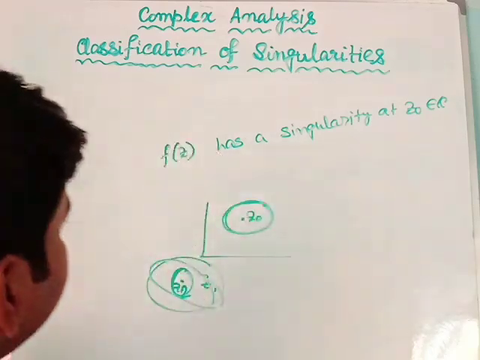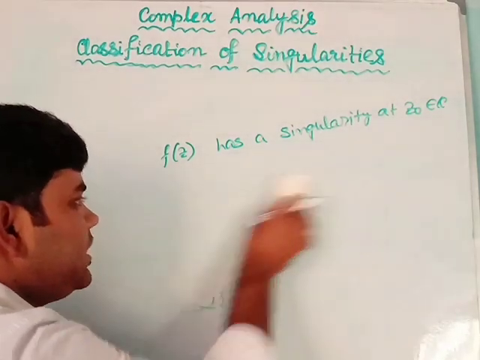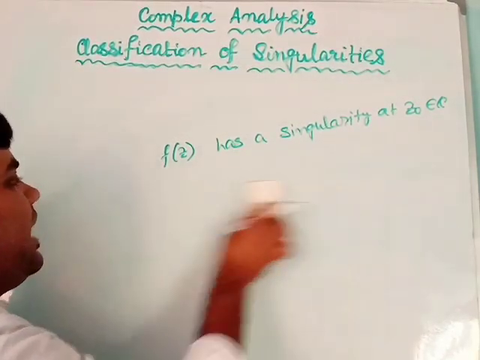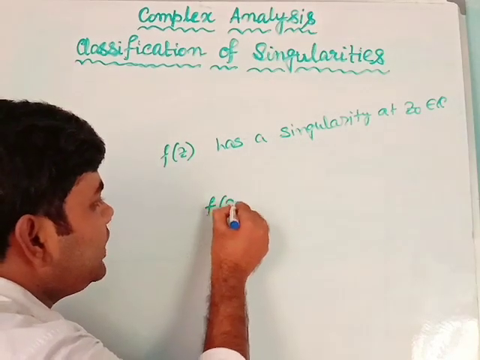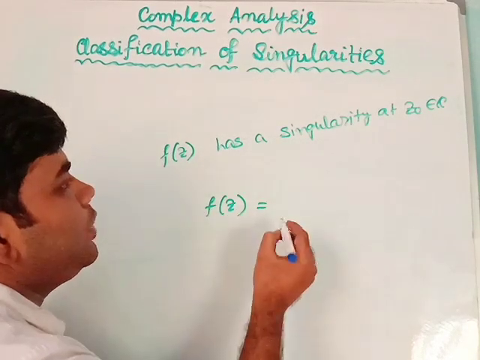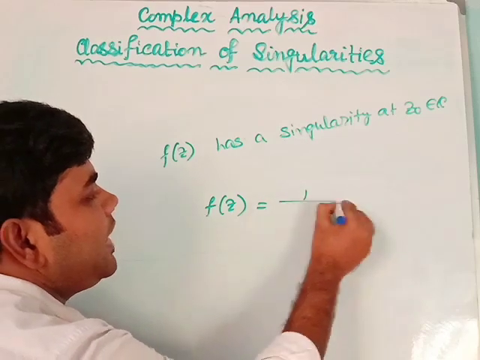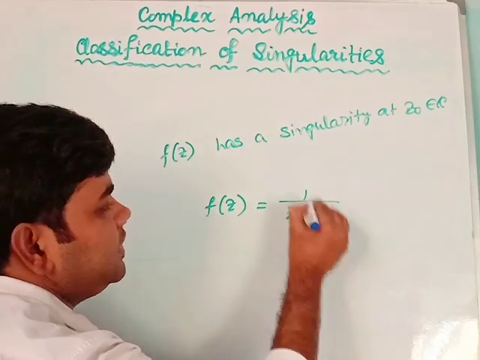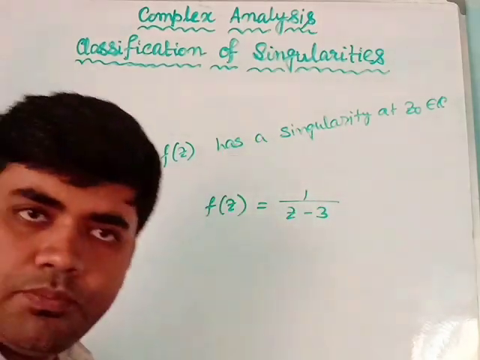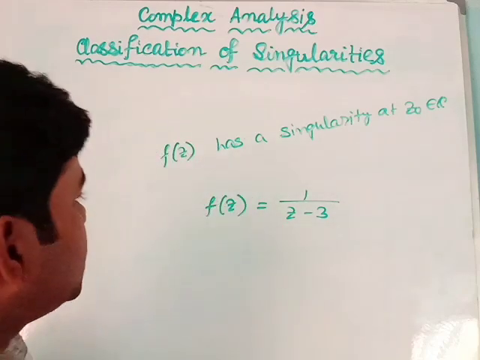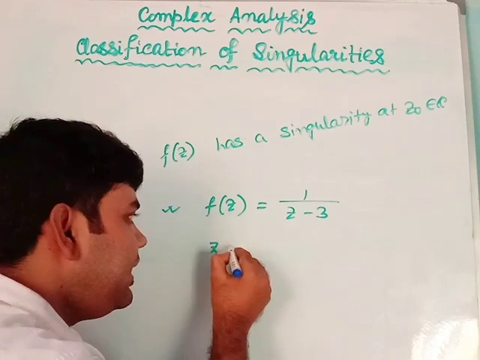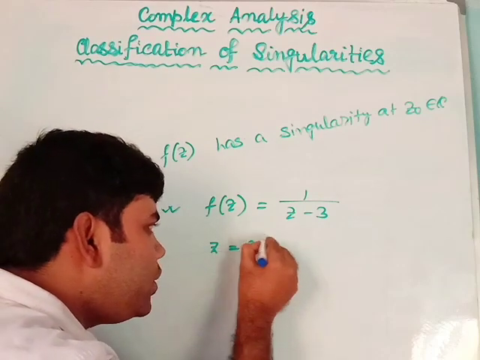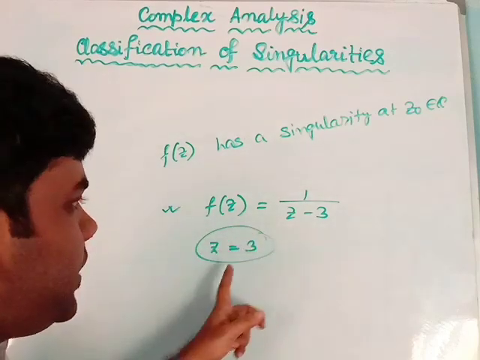So first we give examples. Suppose let us have a look. Suppose the function f(z) equals 1 by z minus 3. This is a complex function, obviously. So this function has only one singular point, which is z equals 3.